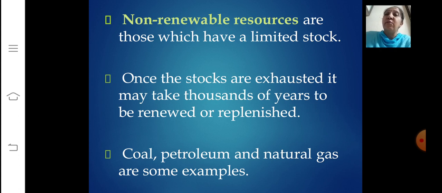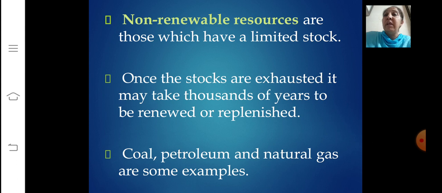Non-renewable resources are those which have a limited stock. See, in renewable you understood that it has an unlimited stock, whereas non-renewable has limited stock. Once the stocks are exhausted, it may take thousands of years to be renewed or replenished. Since this period is much more than the human lifespan, imagine thousands of years. Human beings cannot survive for thousands of years, right? So such resources are considered non-renewable resources.